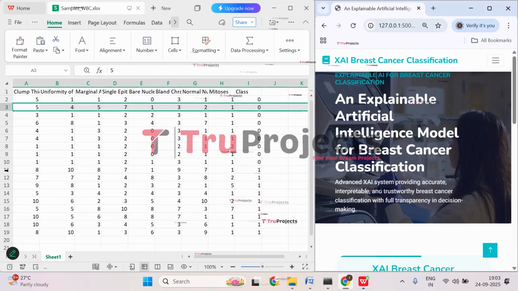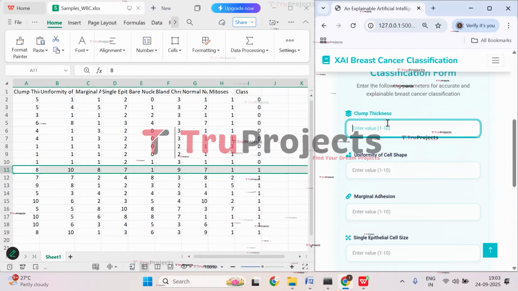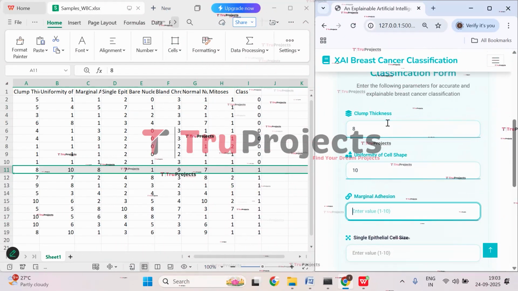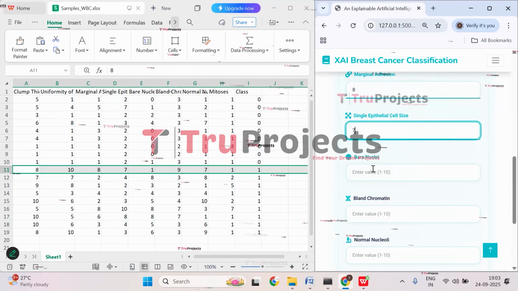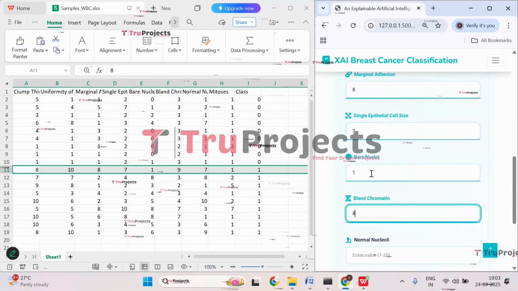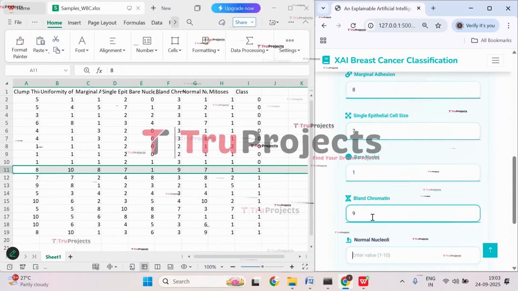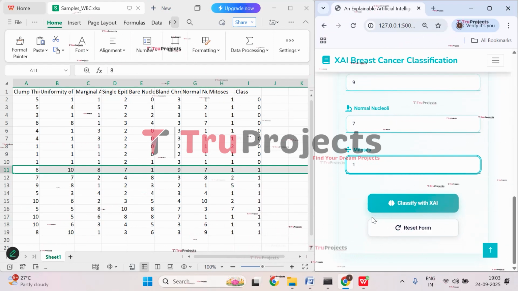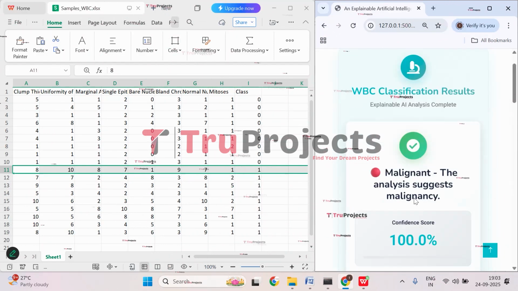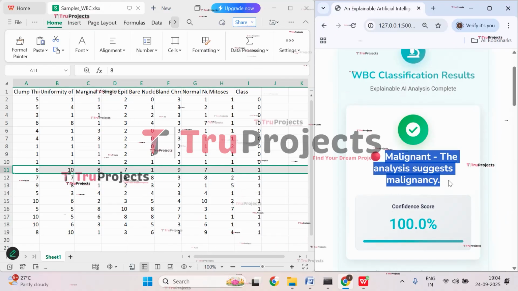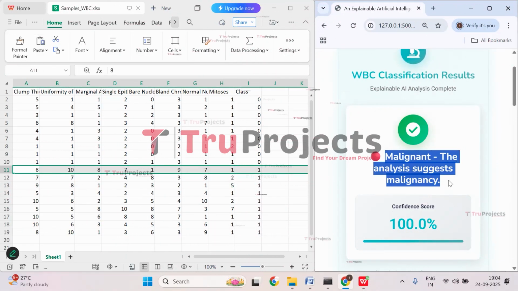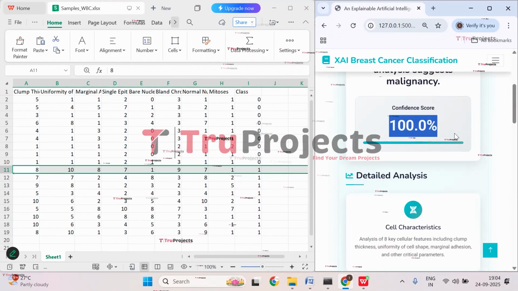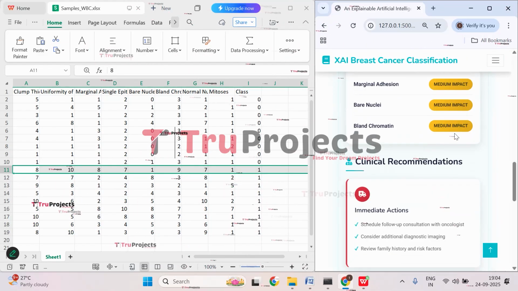Let's check with this case where clump thickness is 8. Then we have 10, 8, 7, 1, 1, 9, 7, 1. Click on classify with XAI. So here you can observe malignant. The analysis suggests that it is malignancy. That means the person has breast cancer tumor cells that are very harmful. It has to be treated. So here we have 100% of confidence score, and here we have all the analysis.